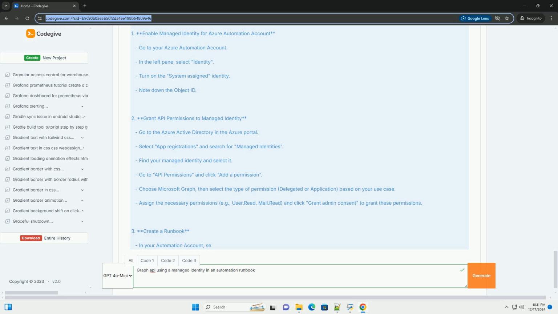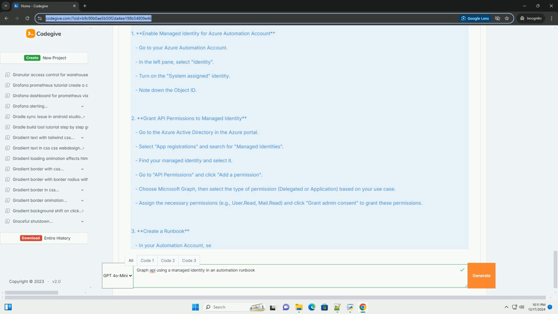5. Publish and test the runbook. Save your runbook and click on Publish. After publishing, you can start the runbook by clicking Start. Review the output to ensure that the users are listed as expected.